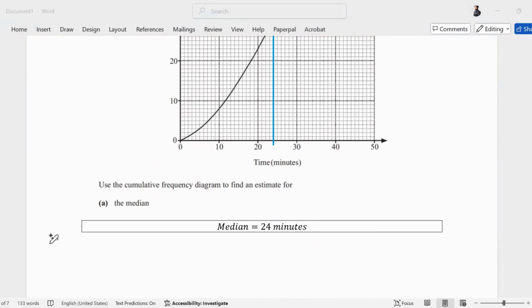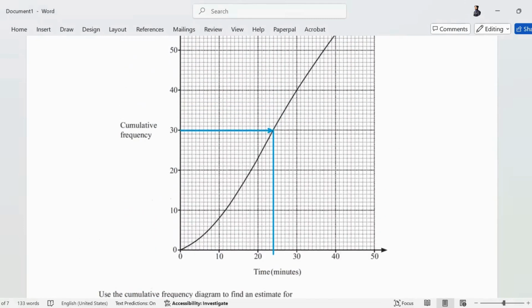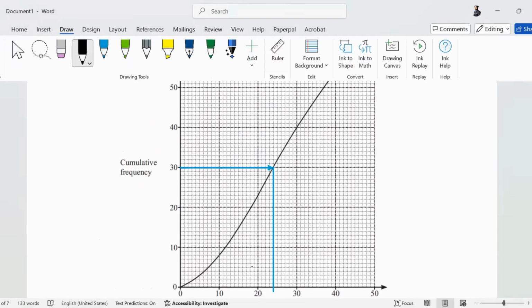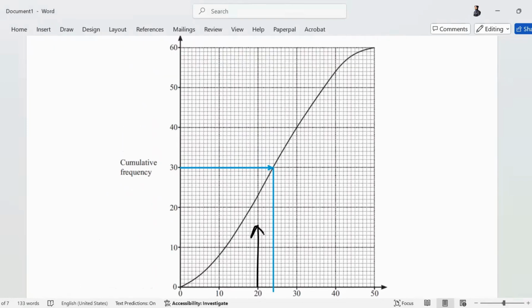Now, this is the part that needs a bit of comprehension skills. The question is asking the number of journeys that took 20 minutes or more. So the question has told me that the value is 20. If I look at 20 minutes, this is my 20. What is the number that I am getting? 23.